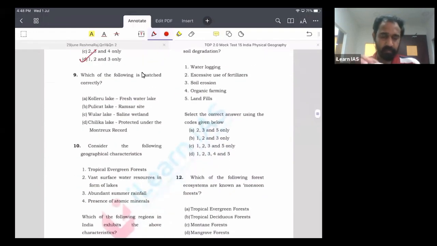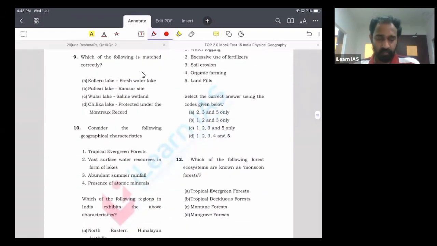Question number 9 is about the lakes. UPSC is very much interested in asking questions about wetlands of India. In 2018 and 2019, there were questions from wetlands. Let us look at the questions.